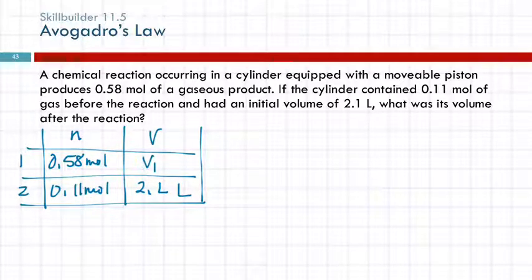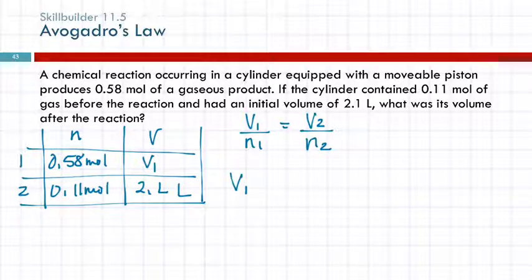So I'm looking for V1. V1 over N1 equals V2 over N2. I'm looking for V1, so V1 equals V2 N1 over N2.